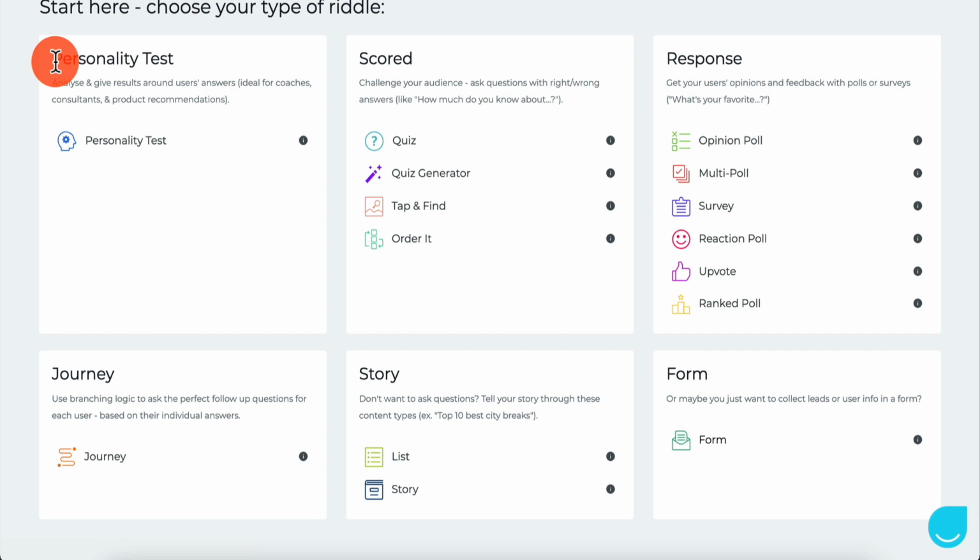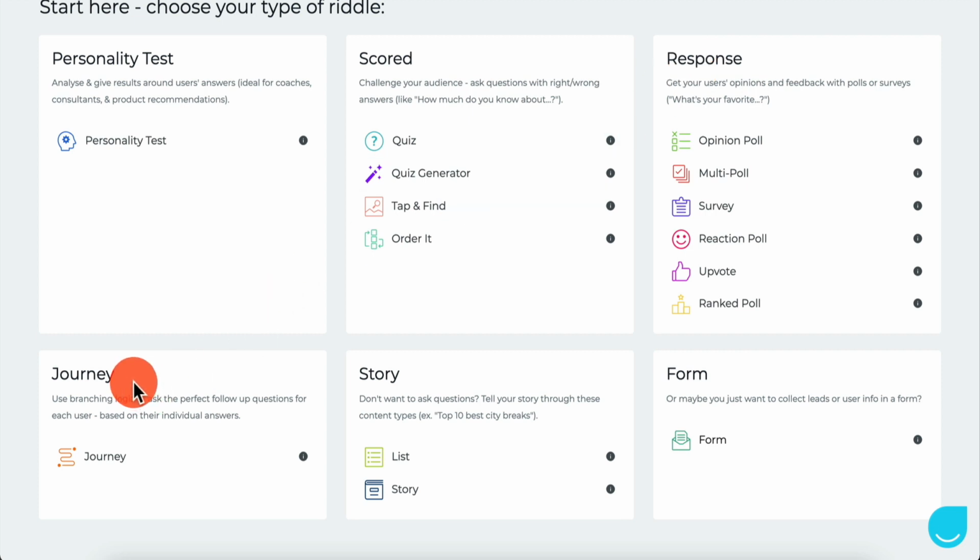We have a personality test. You can analyze and give results around users' answers. So this is ideal for coaches, consultants, and product recommendations. You have a score. You can challenge your audience, ask questions with right, wrong answers, like how much do you know about, right? We're going to get back to it. We have a response. Get your users' opinion and feedback with polls or surveys. What's your favorite, etc., etc.